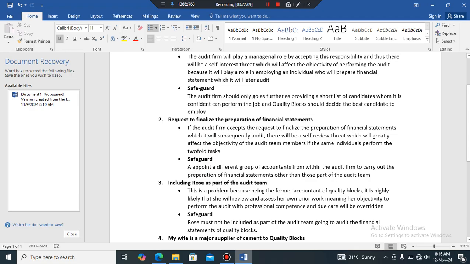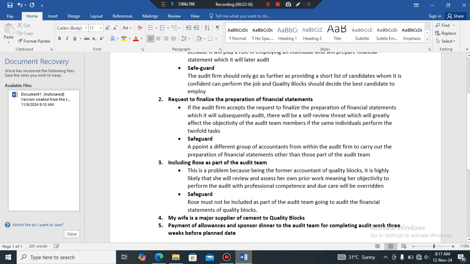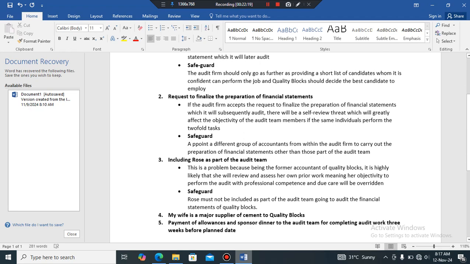The safeguard is to appoint a different group of accountants from within the audit firm to carry out the preparation of financial statements, other than those part of the audit team. So the only issue here is we need to separate the tasks. Those individuals who are not part of the audit team should perform the act of preparing financial statements, and those that are part of the audit team should be a different set of individuals.